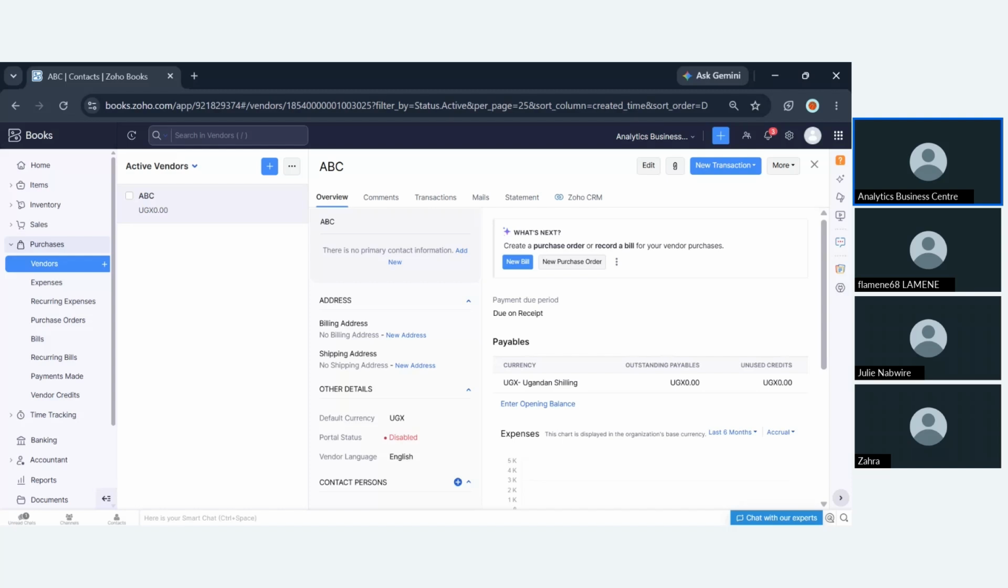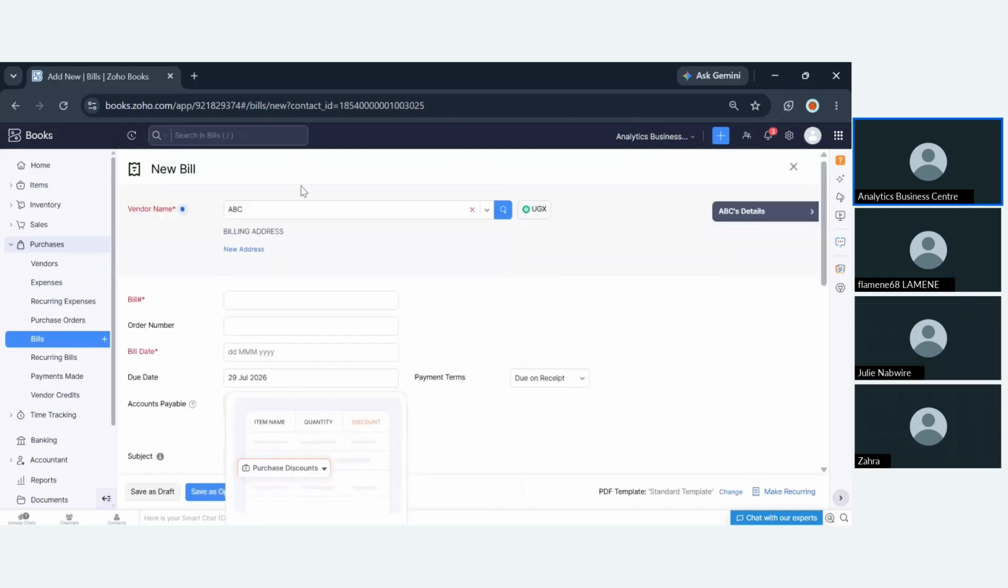So they are going to send you an invoice, but for you, you're going to translate that invoice into a bill. So I'm going to click new bill. So one process leads to the other. A bill is like a purchase invoice. You're trying to tell the system that I am requesting for supplies for my business.